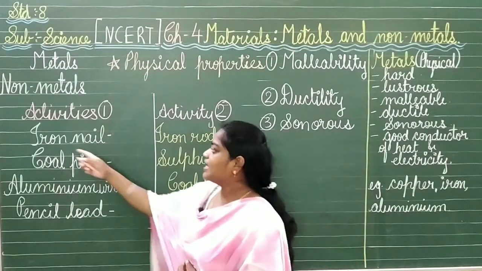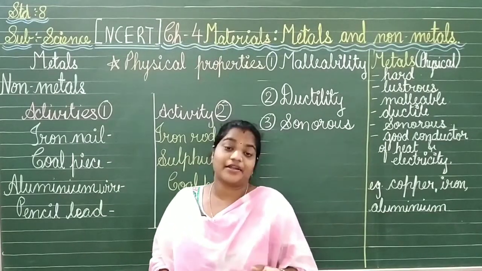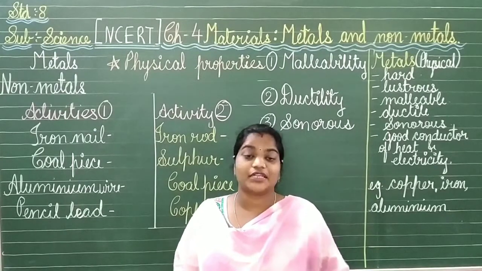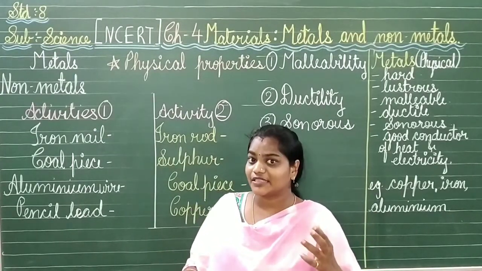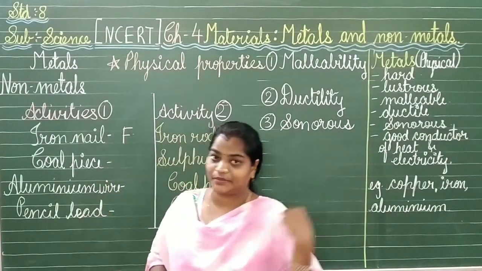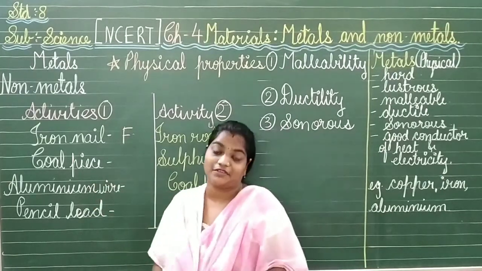So we have first an iron nail. Now you people can answer me very well: when an iron nail is hammered, what will happen? Will it flatten or will it break down? So you know the answer. It will be, yes, flattened, of course. So we will be writing F for that. The next item we have is a coal piece. It is not a metal, we know.